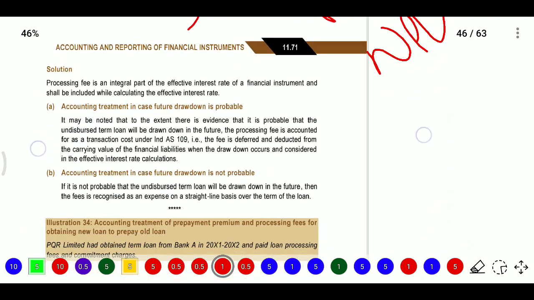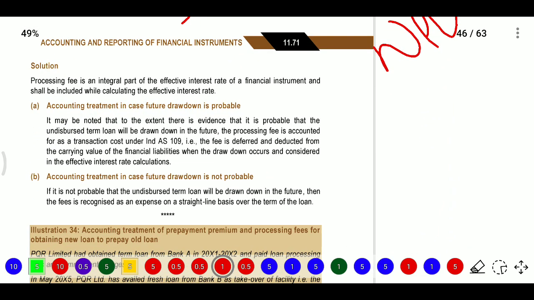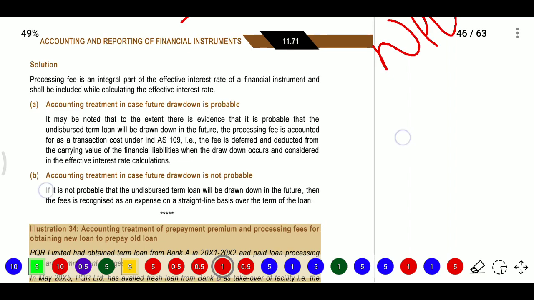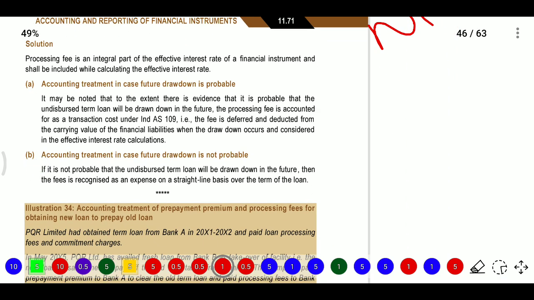So for the undisbursed term loans we need to calculate this. First, for that processing fee we need to see whether it is integral or non-integral. If it is integral, then it is part of the effective interest rate of the financial instrument, and it should be included while calculating the effective interest rate. So the accounting treatment is in case future drawdown is probable.